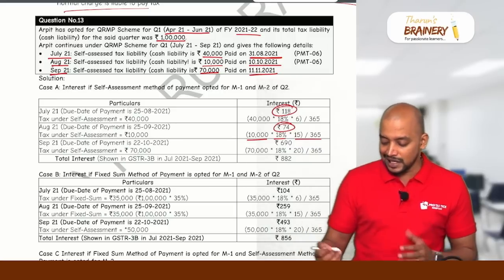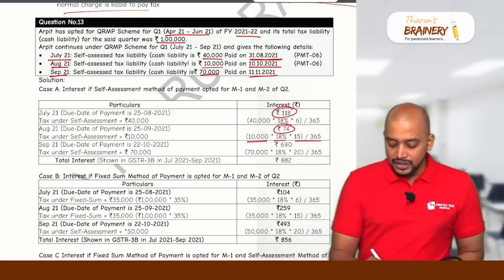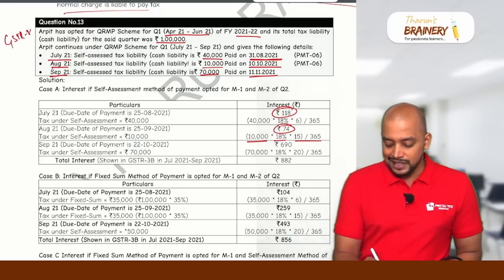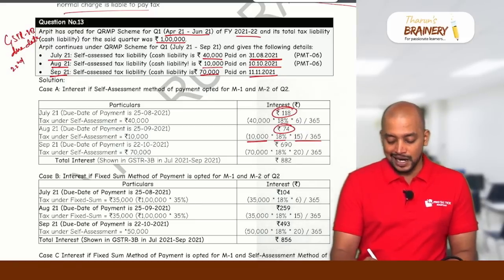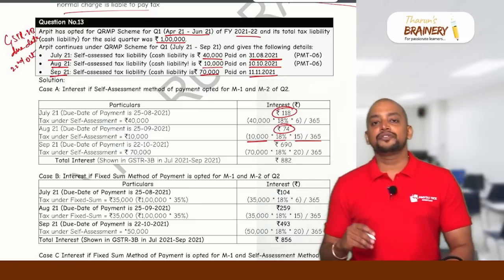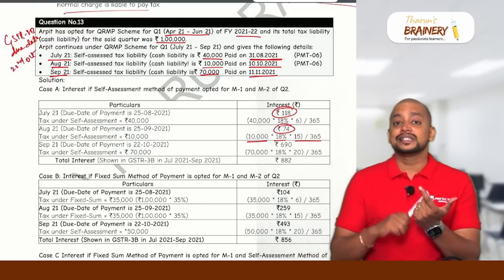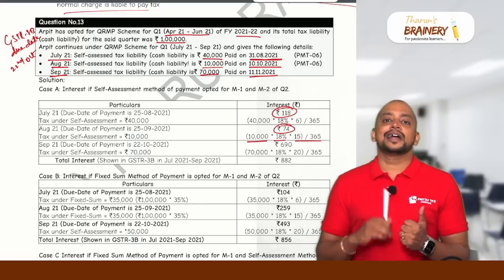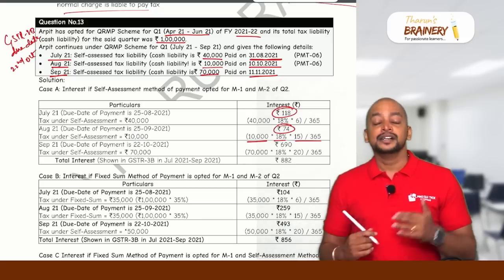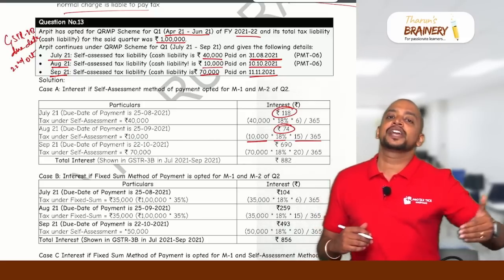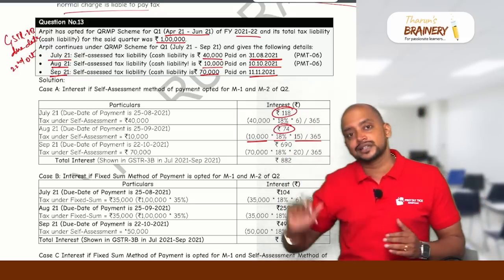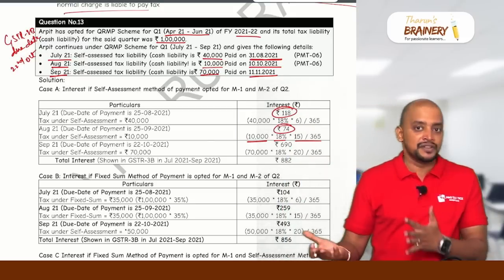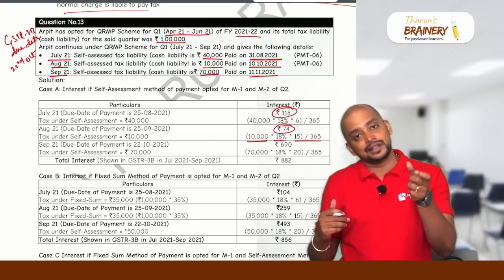Here we are taking GSTR 3B, but in exam it will be given, don't worry. GSTR 3B due date is 22nd of October. For the states GMCA, Gujarat, Madhya Pradesh and Chhattisgarh and Andhra Pradesh, and states below that, it will be 22nd of the month following every quarter. For the states above that, it will be 24th of the month following every quarter.